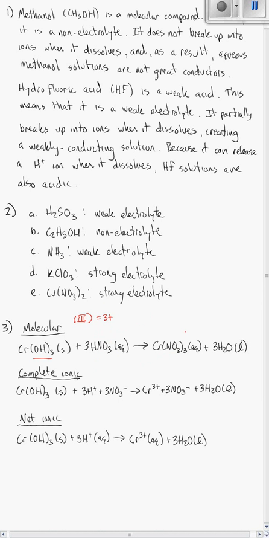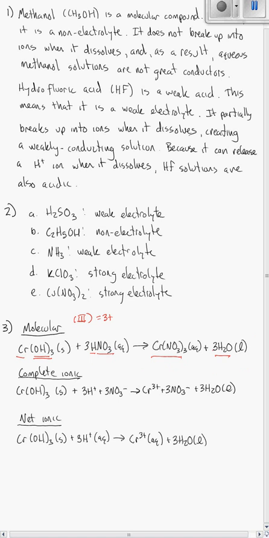This is a neutralization reaction, which is a special type of double replacement reaction, which means that cations and anions are going to switch partners here. That means that our chromium 3 plus is going to end up with our nitrate, and our H plus is going to end up with this OH minus. So again, when the H and OH get together, what you end up with is water. The other thing you'll end up with is this chromium 3 nitrate.